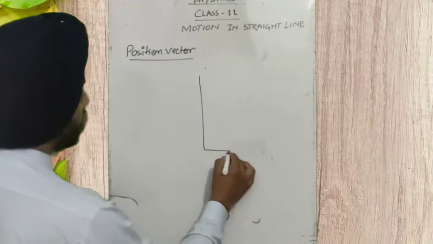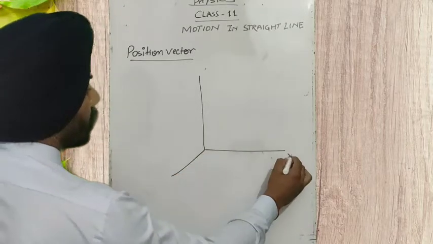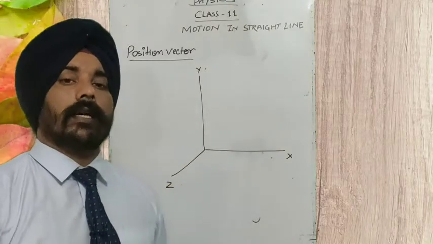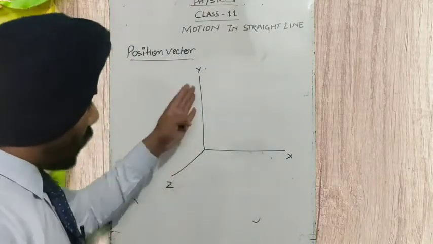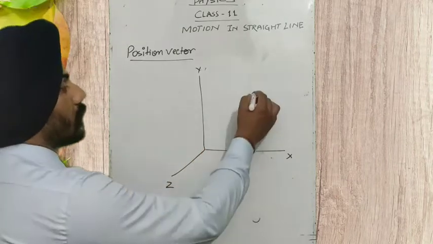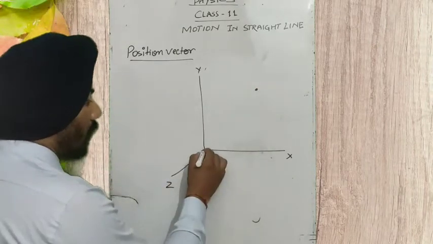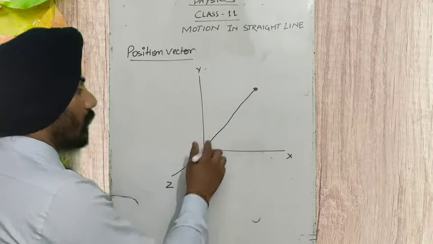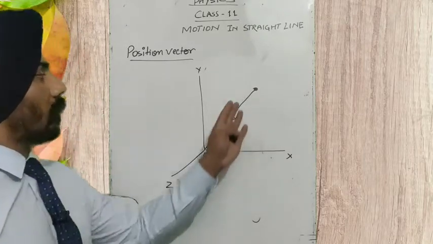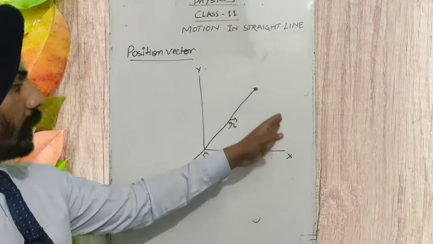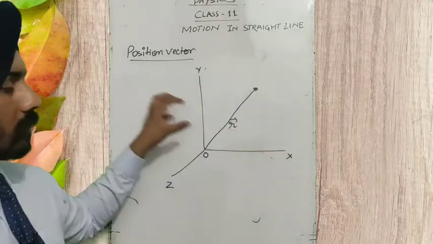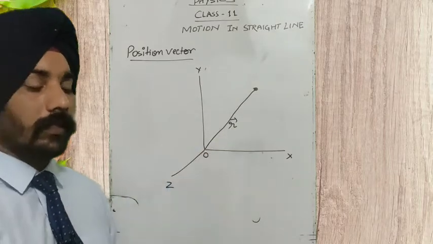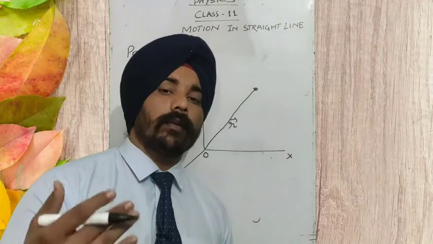This is a 3 coordinate system, x, y and z. They are all perpendicular axes, like the corner of your room. A person is standing here, and a line joins this person to the origin. This is called the position vector of this person. If the person is moving anywhere in the space around this coordinate system, the position vector is going to change, and we say that the person is in motion.